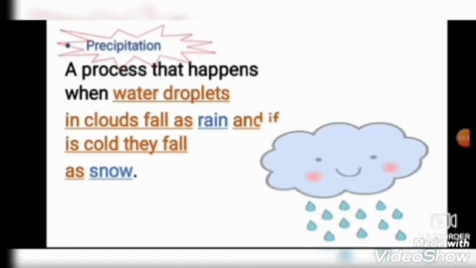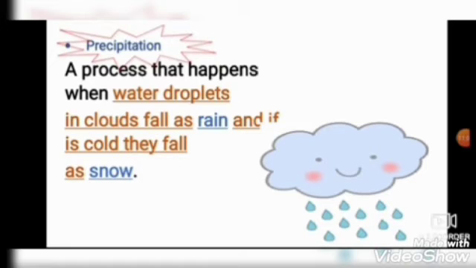The process number 3 is called precipitation. What is the meaning of precipitation? A process that happens when water droplets in clouds fall as rain, and if it's cold, they fall as snow.